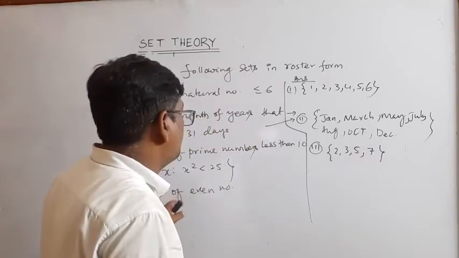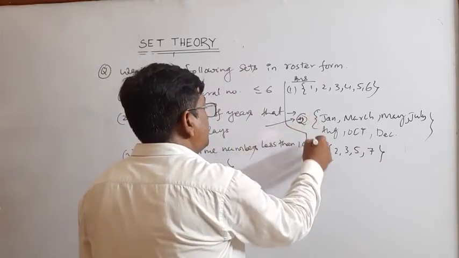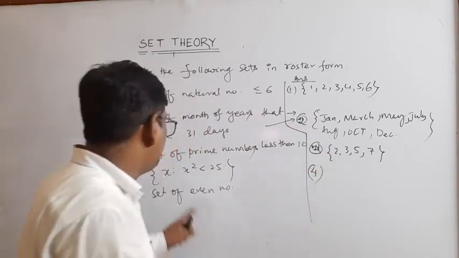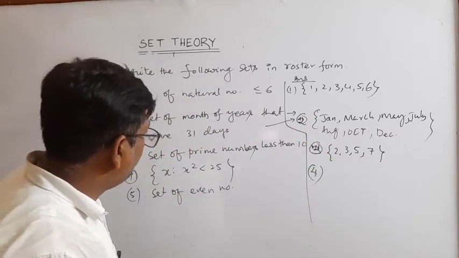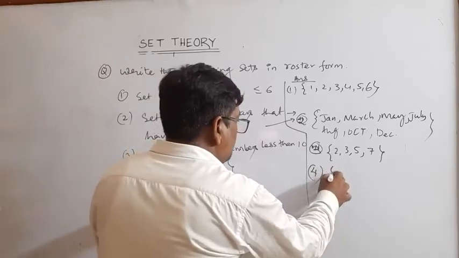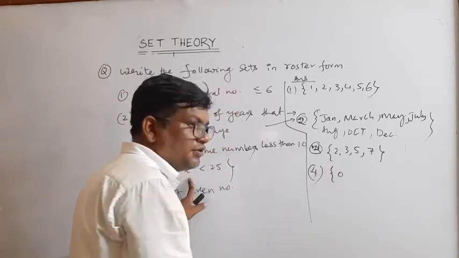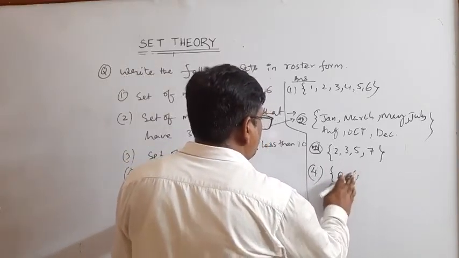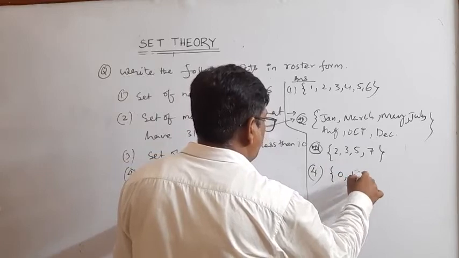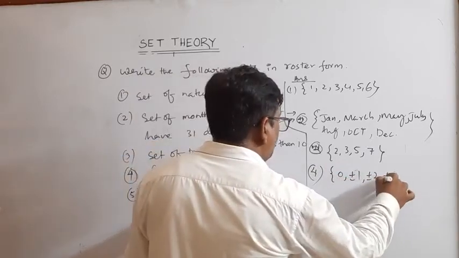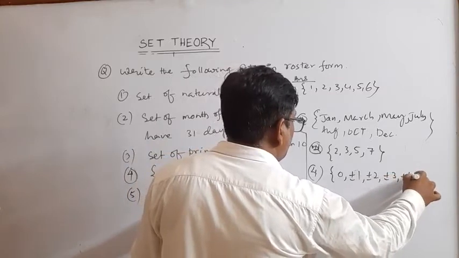Then the fourth bit. Answer of x square such that x less than 5. So x is equal to, suppose 0, x is equal to 1, so plus or minus 1, plus or minus 2, plus or minus 3, plus or minus 4.